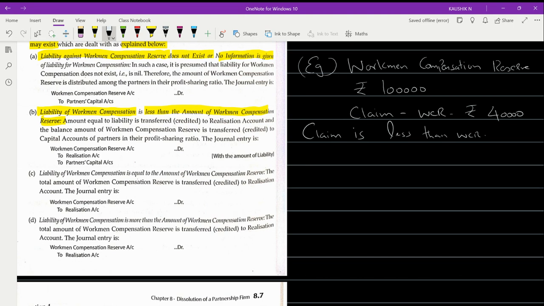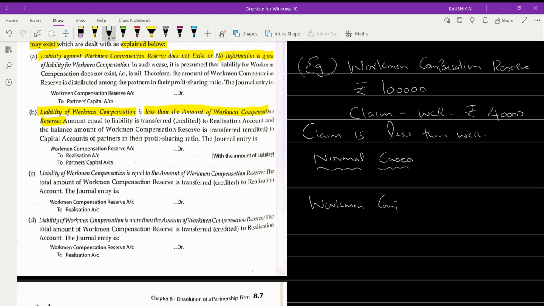than WCR. In normal cases, when I say normal cases, I'm talking about where the company will run. A firm will be running. I'm talking up to the stage of retirement, not dissolution. Whenever I say normal case, just keep in your mind I'm talking about a situation where the firm is in existence, whereas either a partner would have got newly admitted or a partner would have gone away from the business, retirement. If it is a normal case, your entry will be in such a way like